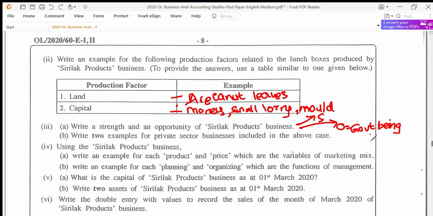Let me write it over here. Okay, in favor. Now that's a big opportunity for the business.